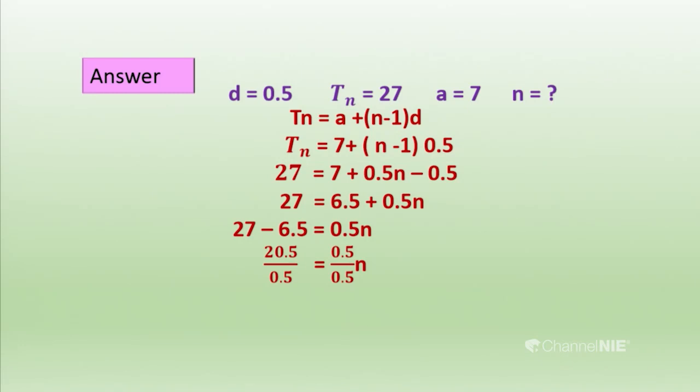Then we have to find n. To get n, we should divide both sides by 0.5. Then we get the answer n equals 41. But you know, in here you have to practice dividing decimal numbers by decimal numbers. So you should practice them. Do you know the method of dividing decimal numbers by decimal numbers? If you don't know, you should practice. You may learn them in grade 8. So, I think you know those things. The answer is n equals 41. Okay, the number of terms of that progression is 41.